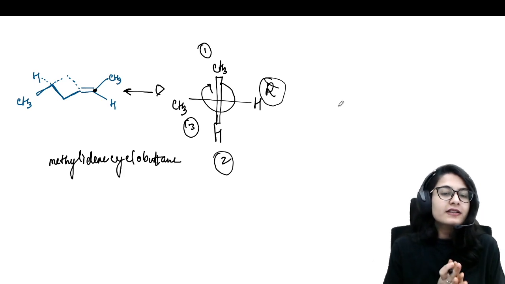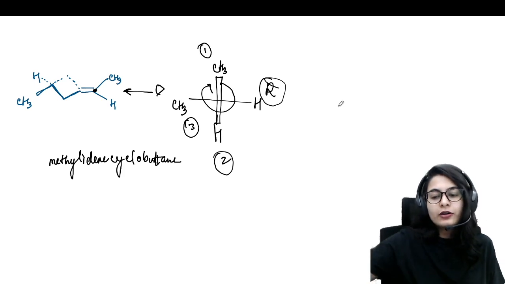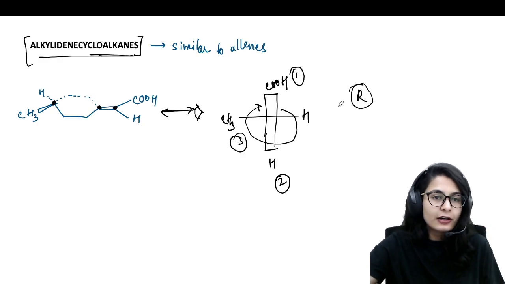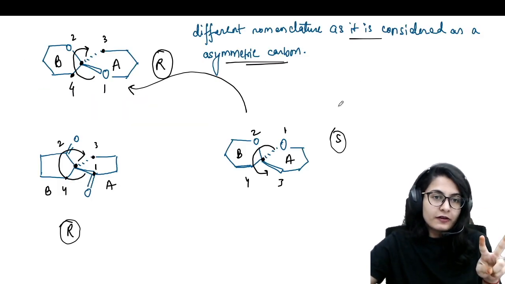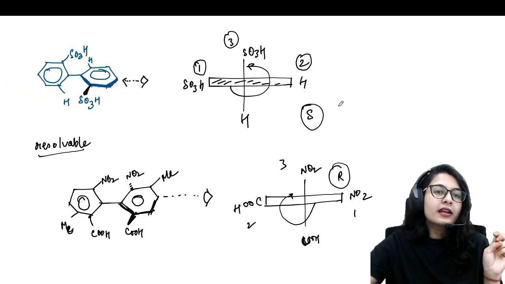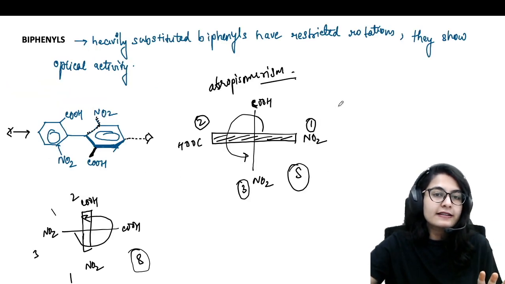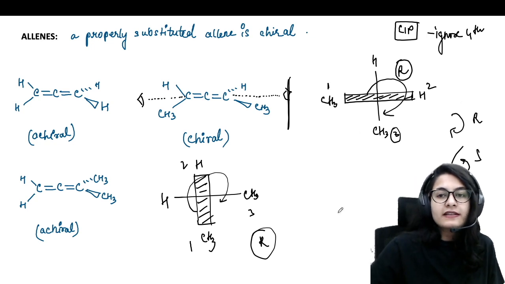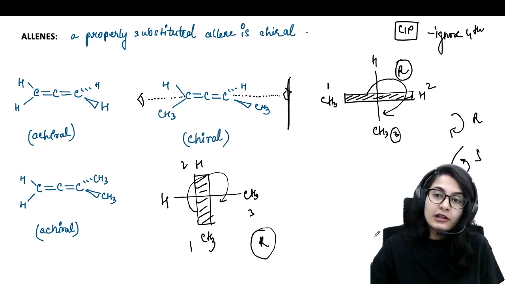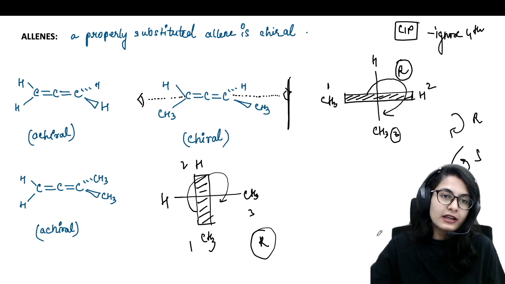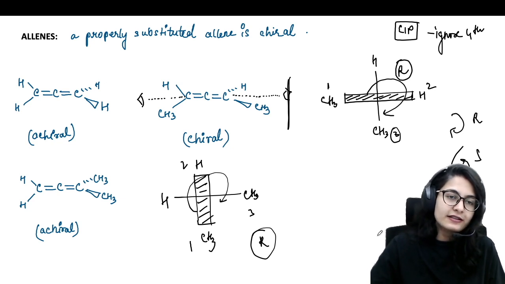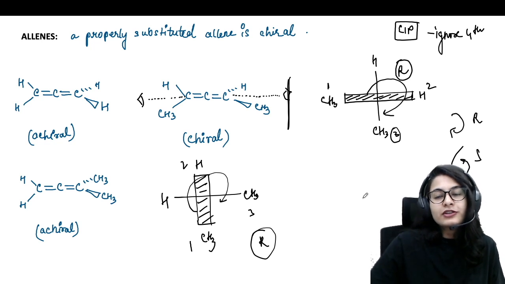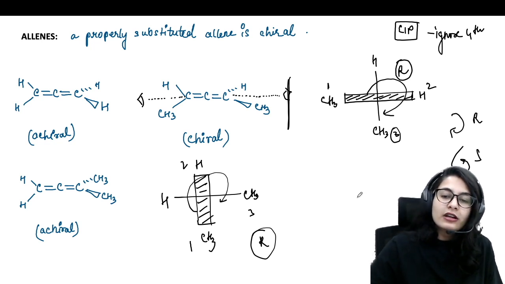Okay, so this is how easy it is, guys. All of the four important systems I have told you: the alkylidene cycloalkanes, two types of spiro nomenclature, then third is your biphenyl system, and fourth is your allene system, right? So all of these are very, very important and very easy to answer. They are very scoring, and you always get a question in your exam about the nomenclature, right? So more short trick videos coming up on stereochemistry.